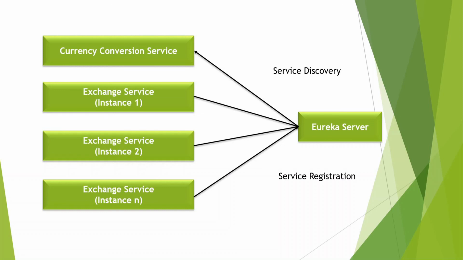So the Eureka server has all the information related to the clients, which servers are running, how many instances are running, which port the microservices are running on and on which IP address. Sometimes people also say the Eureka server is known as the discovery server. So it basically discovers the request that the other party is asking. So this is all about the concepts of the Eureka naming server.